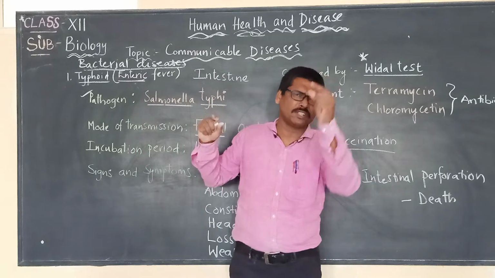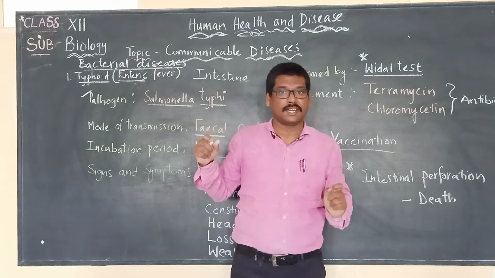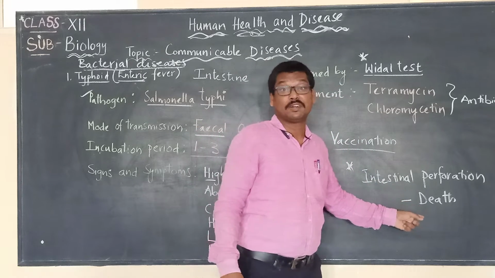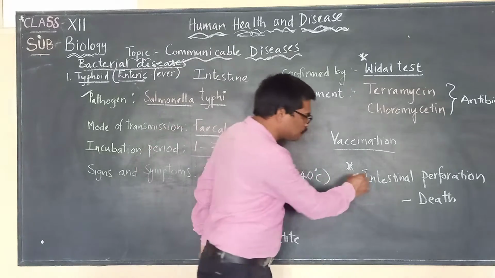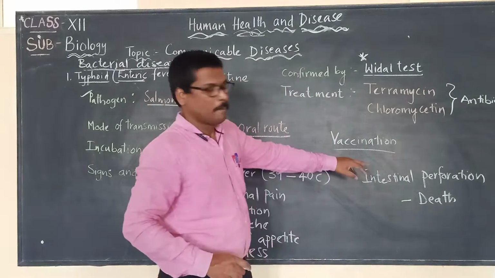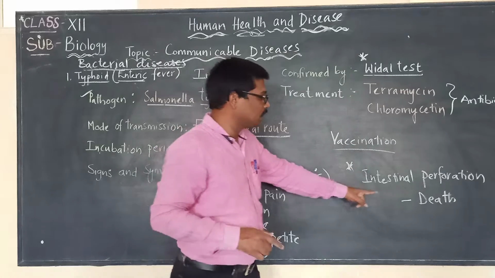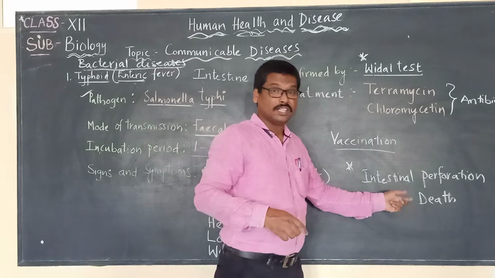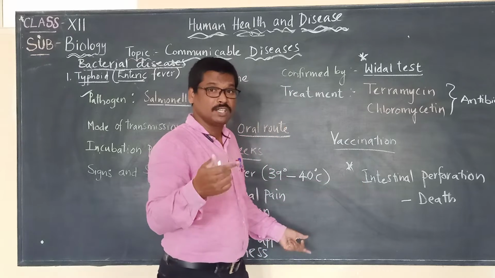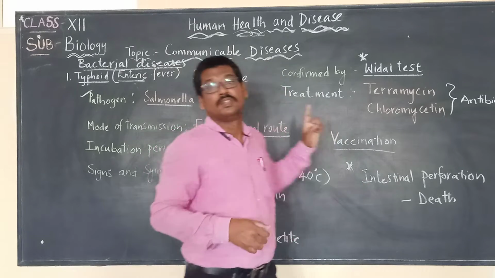It will severely damage the inner walls of the intestine and can lead to the death of the individual. Here, this point we have to keep in mind: intestinal perforation can lead to death. This intestinal perforation will be seen in severe cases of typhoid.